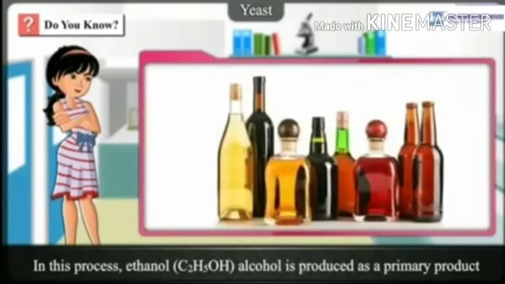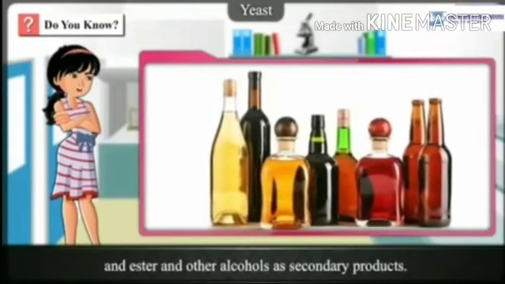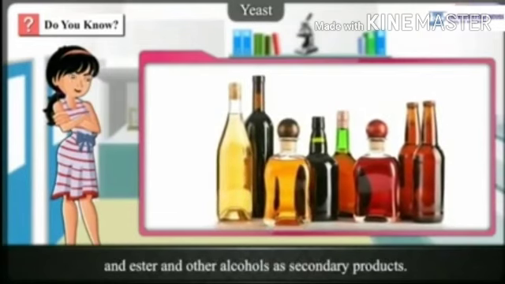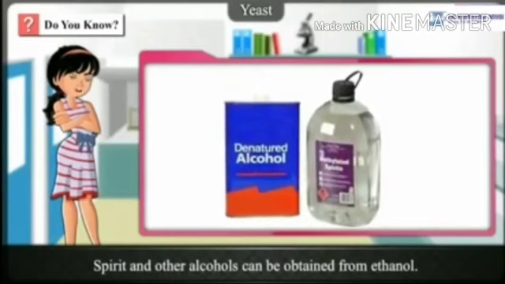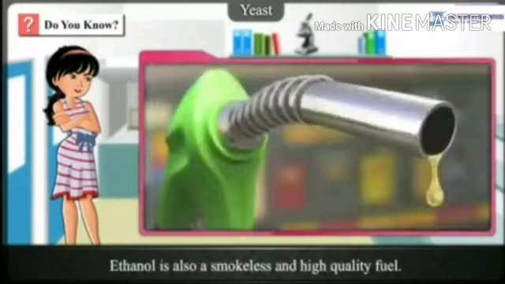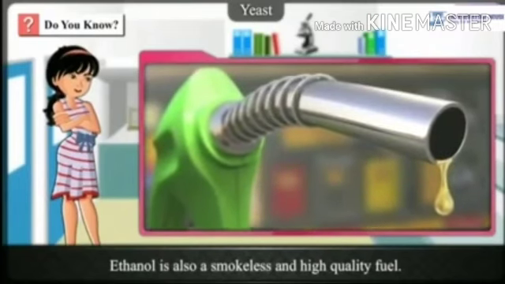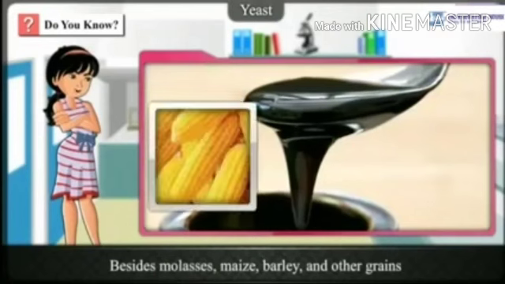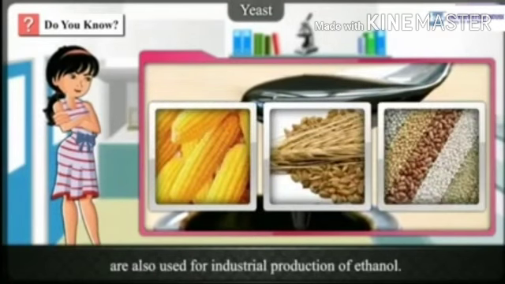So whenever yeast ferments something, alcohol and carbon dioxide are produced. Spirit and other alcohols can be obtained from ethanol. First ethanol is prepared and then from that spirit is obtained. And ethanol is also a smokeless and high quality fuel. That's why nowadays the government has made it compulsory to mix ethanol in the fuel.